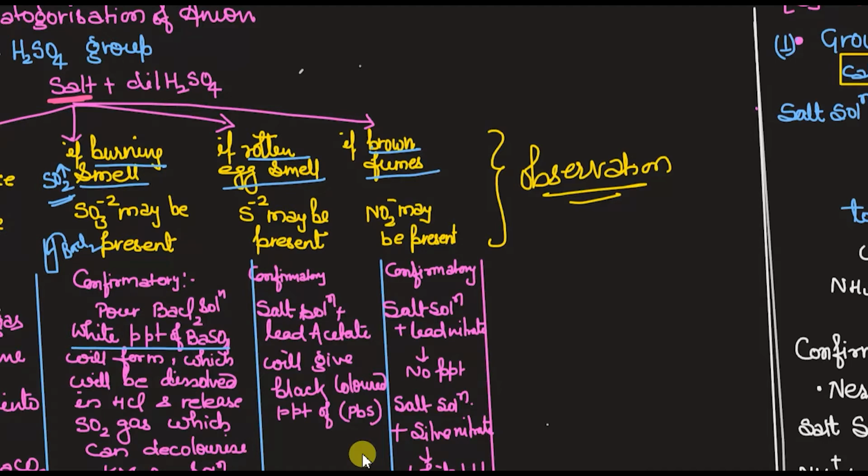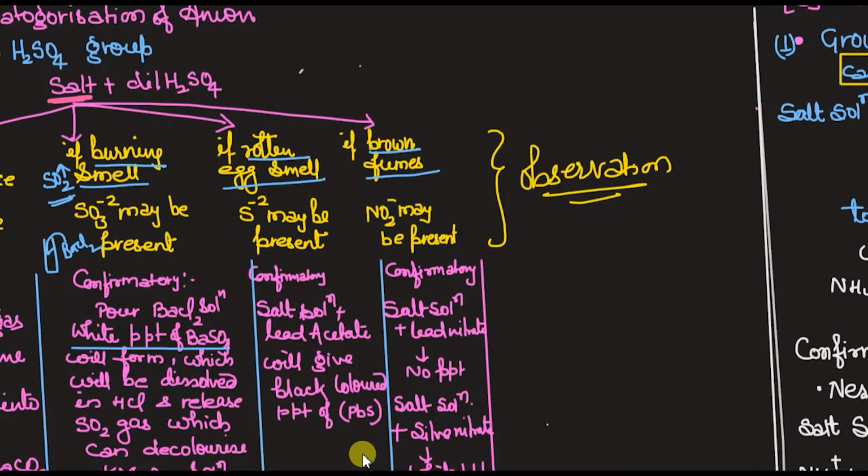This shows it might be SO3 2-, but further we have to prove that it is sulfite only, because a white precipitate can be of many things.